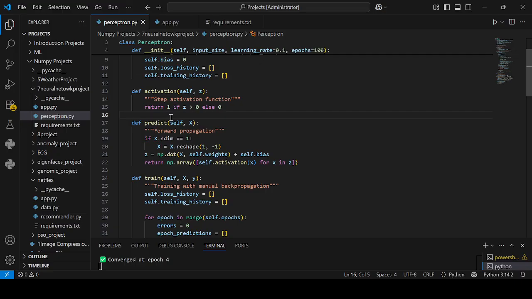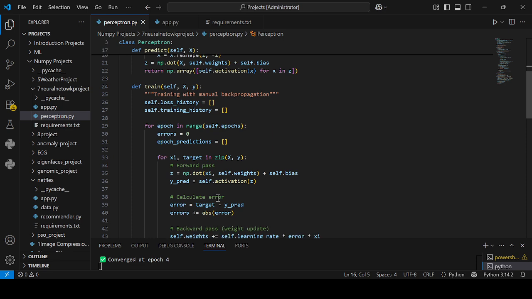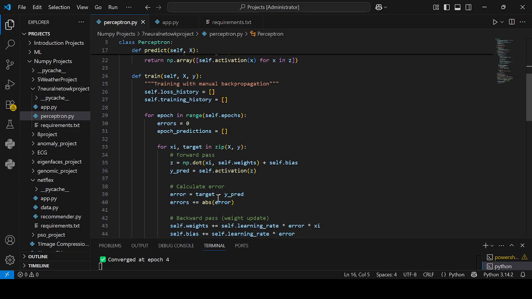And lastly, array operations. NumPy is designed to work with arrays efficiently. Instead of processing one value at a time, it performs operations on entire arrays simultaneously. This makes the code shorter, faster, and more efficient. In this project, arrays are used to store inputs, weights, predictions, and data for visualization. So guys, that's all about the whole project, and at the last I also use the concept of broadcasting. It allows NumPy to automatically perform operations between arrays and scalar values without writing loops.